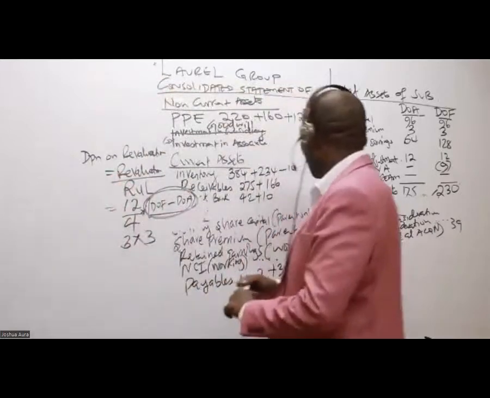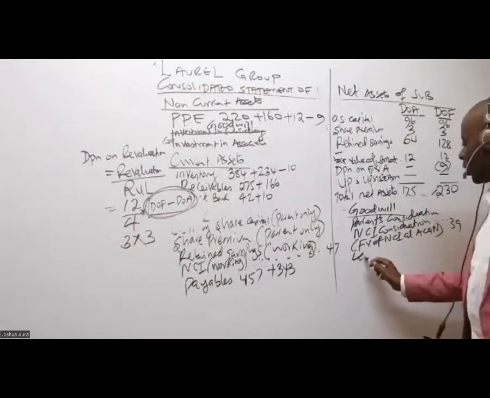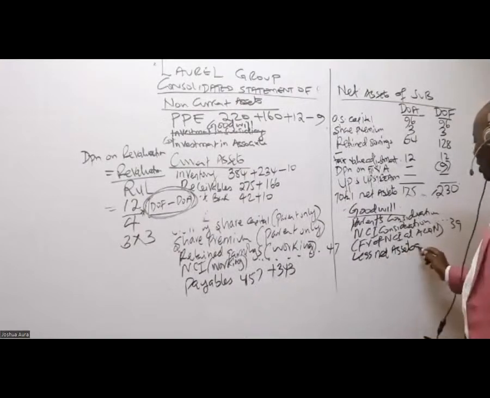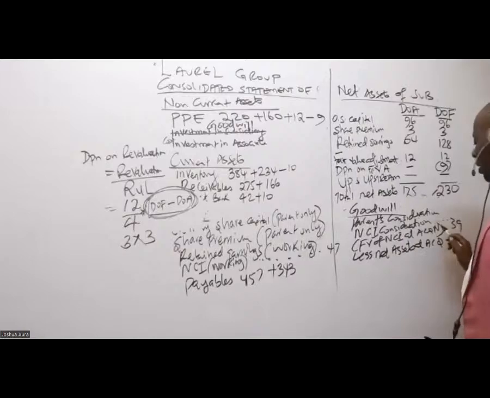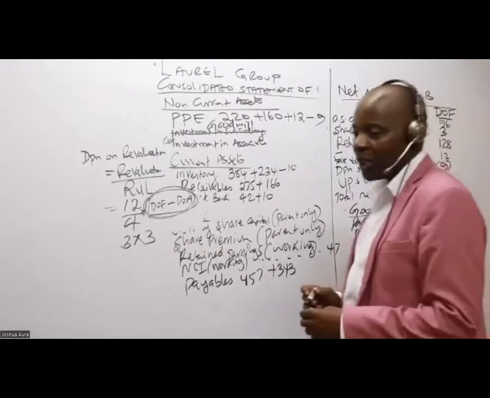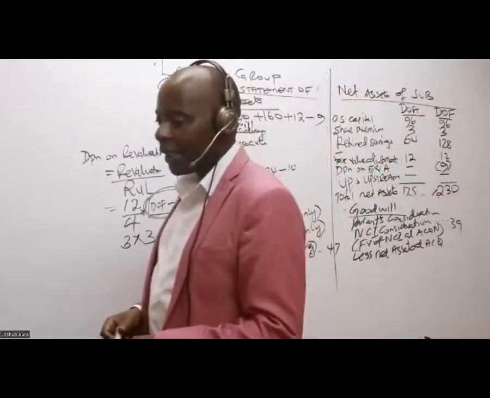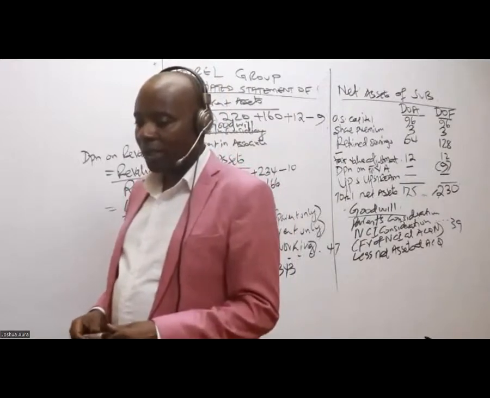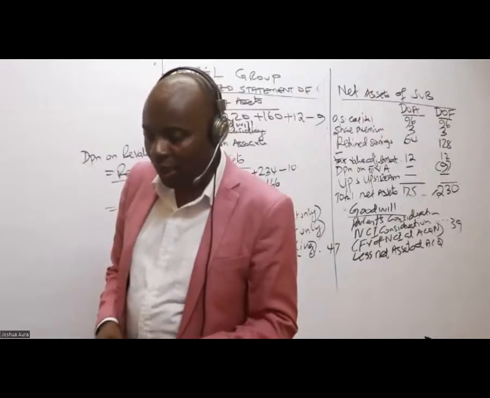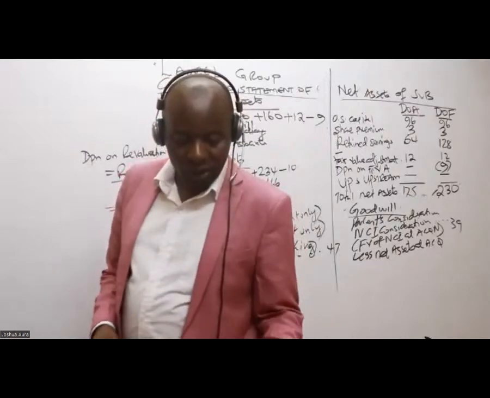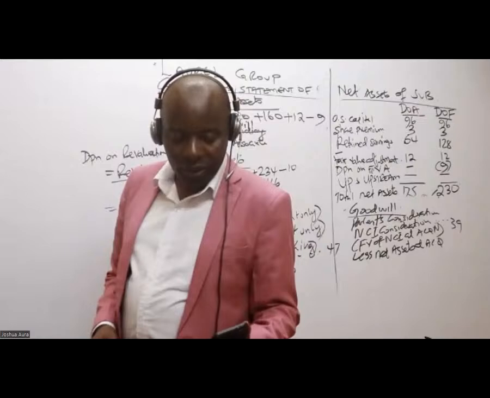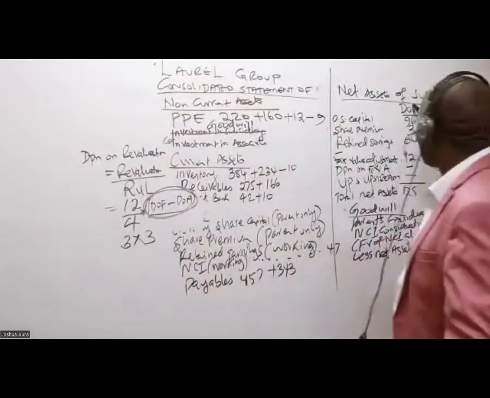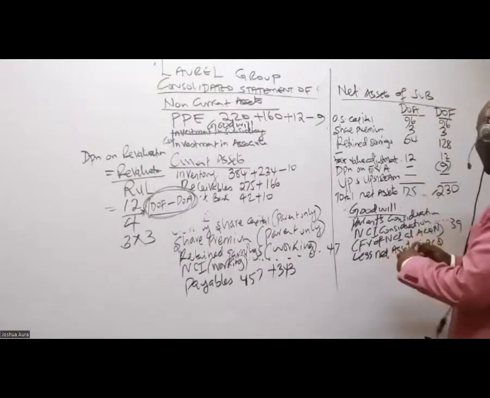And then we'll come under less net assets at acquisition. Is there anybody who is able to remember the net assets at DOA? Net assets at DOA, 175.